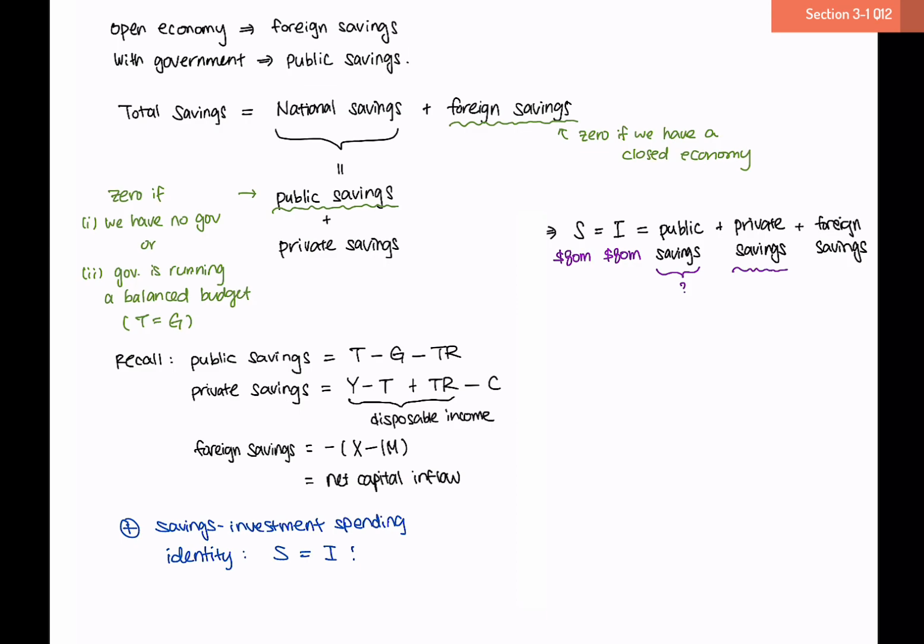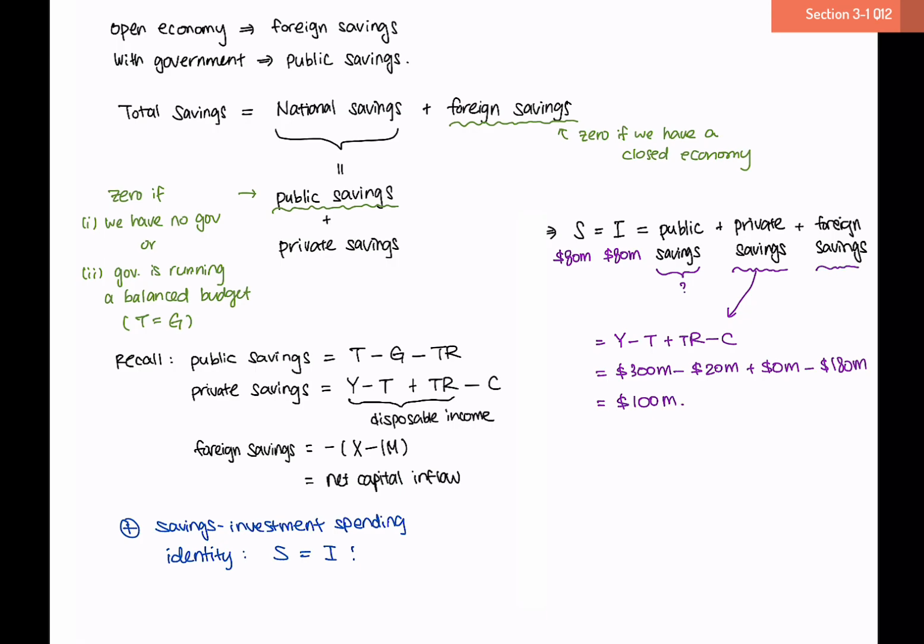Our private savings is your gross income minus taxes plus transfers minus consumption. Our gross income is given as $300 million. Our taxes are $20 million. There is no transfers, and our consumption is given as $180 million. This tells us that our private savings, done by individuals like you and me, is $100 million.